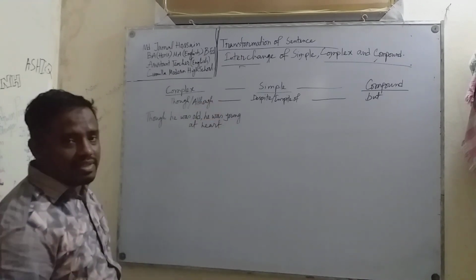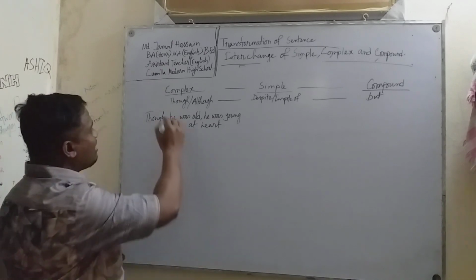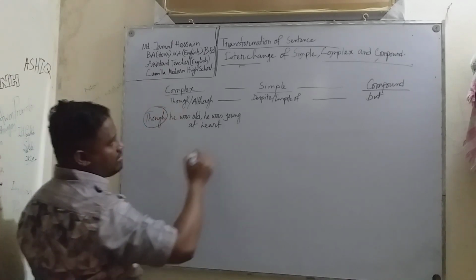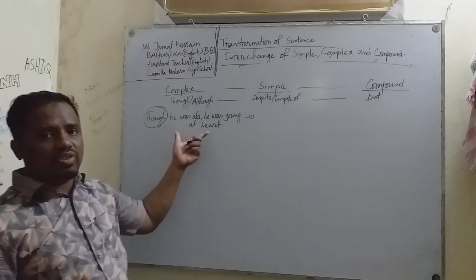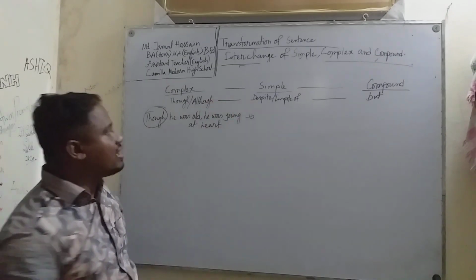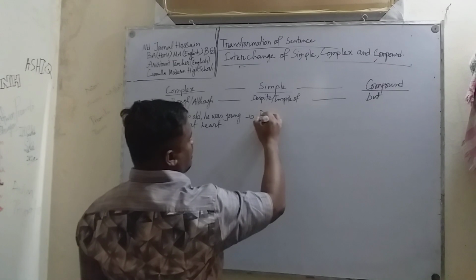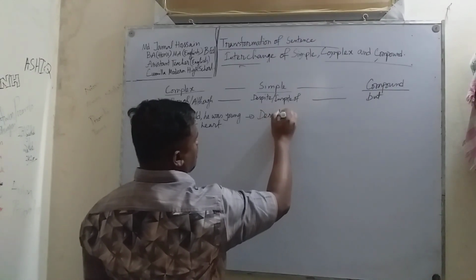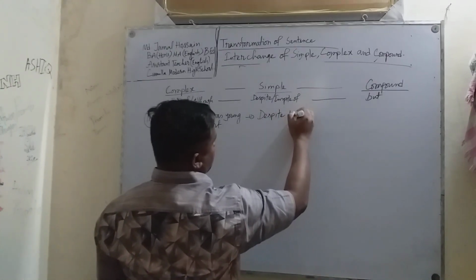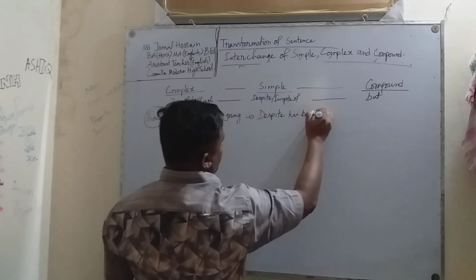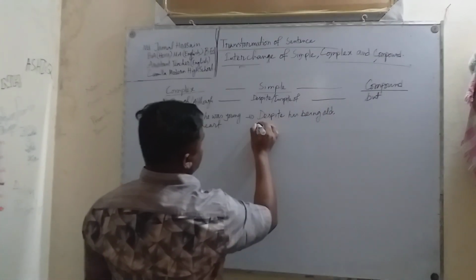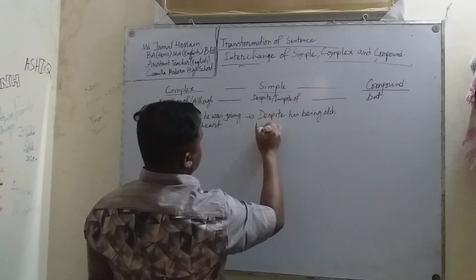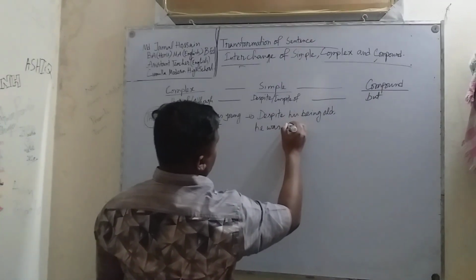Look at this sentence. The sentence begins with though. Then you have to change the sentence into a simple sentence like this: Despite his being old, he was young